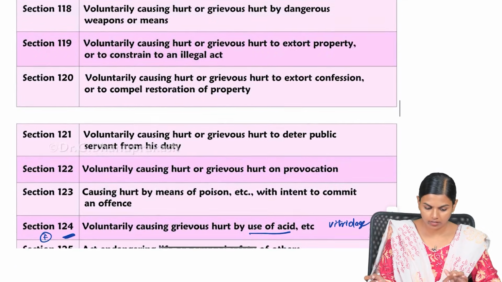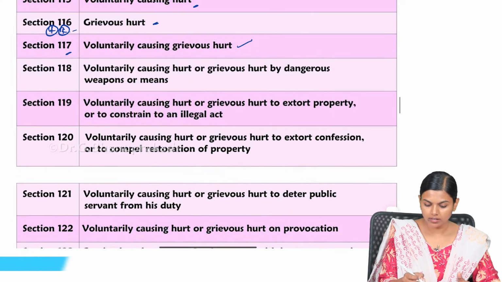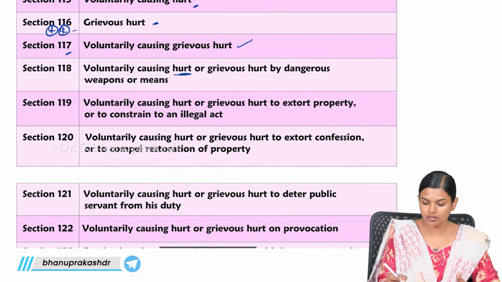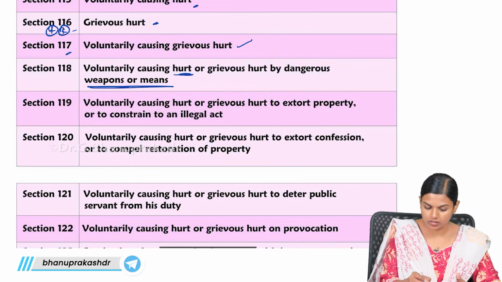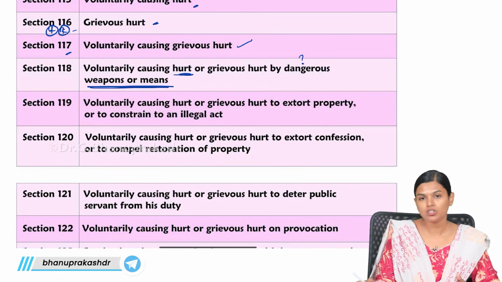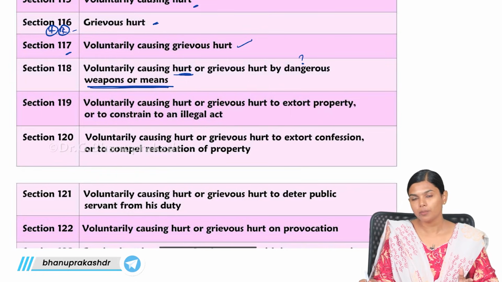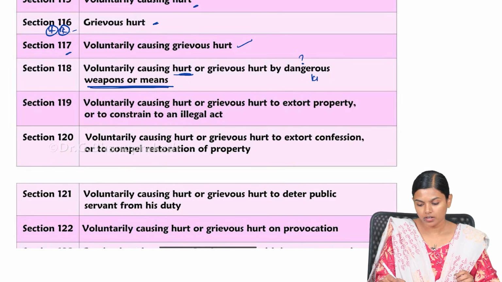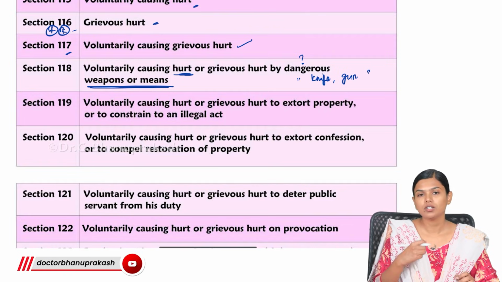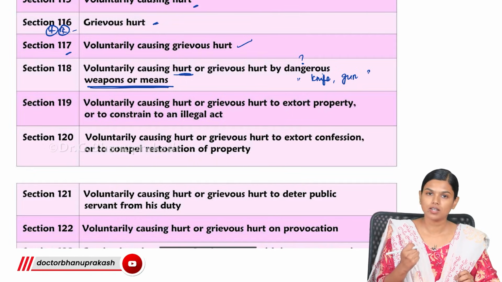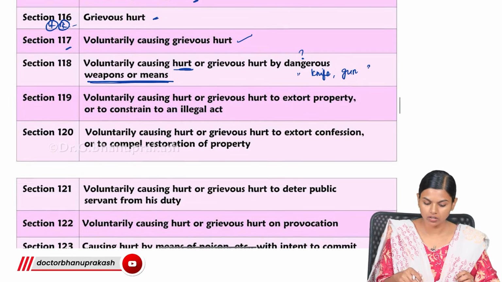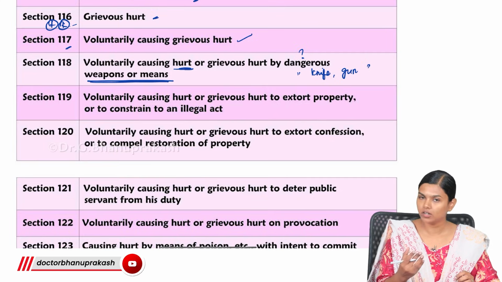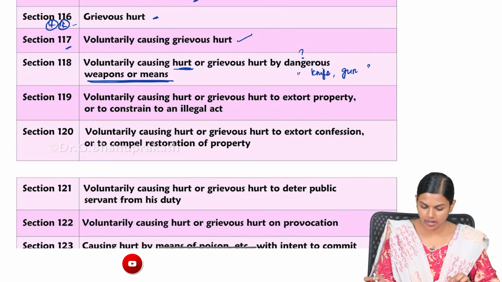Apart from that you have 118, which is voluntarily causing hurt by dangerous weapon or means. They will ask you what is a dangerous weapon. A dangerous weapon is something that is used for killing, like your knife, your gun. All of these that can be used as an offensive weapon are considered dangerous weapons. If you use it and voluntarily cause hurt, it comes under 118.